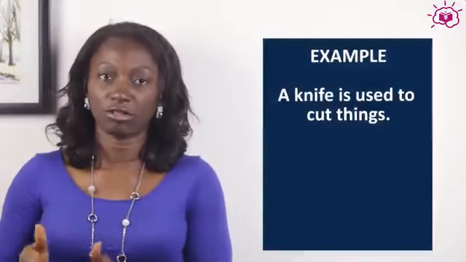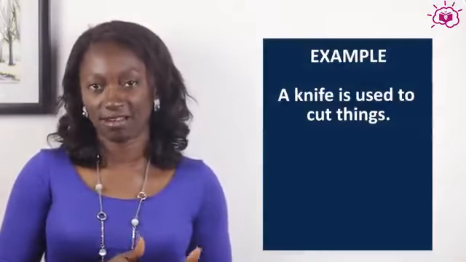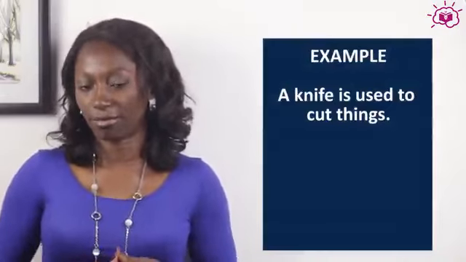We still discuss types of relationships in answering analogy questions. In functional relationship, a functional relationship describes what something does. What is the function of this thing in relationship to another thing or another person? Example: a knife is used to cut things. This is a noun to verb relationship. The knife is a noun and to cut is a verb.